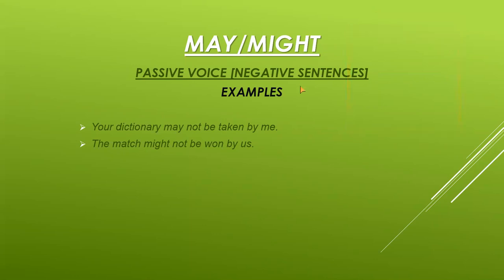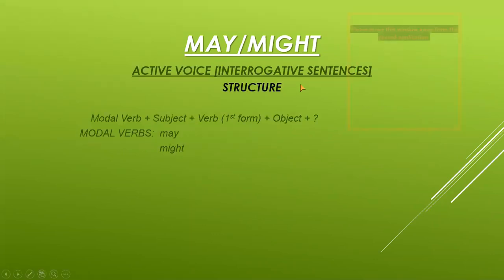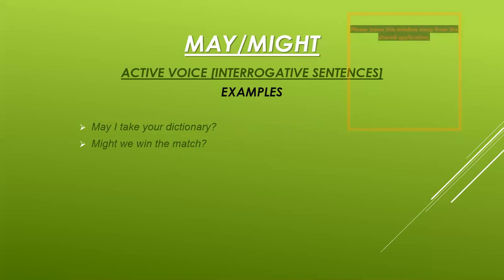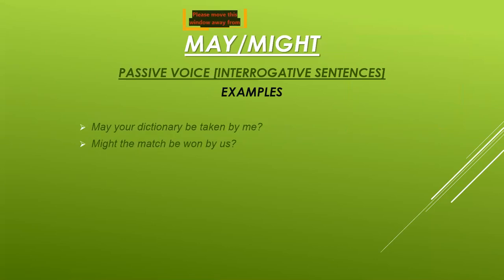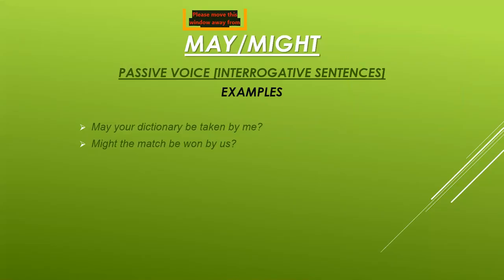Okay. For interrogative sentences, we start with the modal verb. May I take your dictionary? Might we win the match? And for passive voice, we again start interrogative sentences with the modal verb. May your dictionary be taken by me? Might the match be won by us? I hope you have understood, Sania.